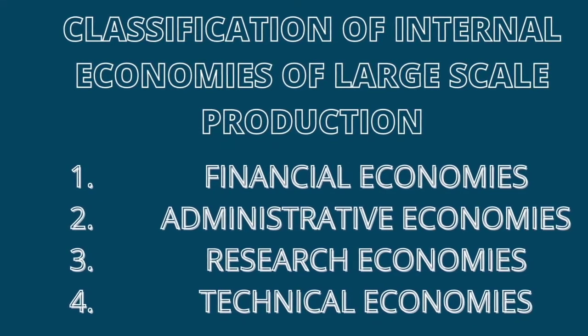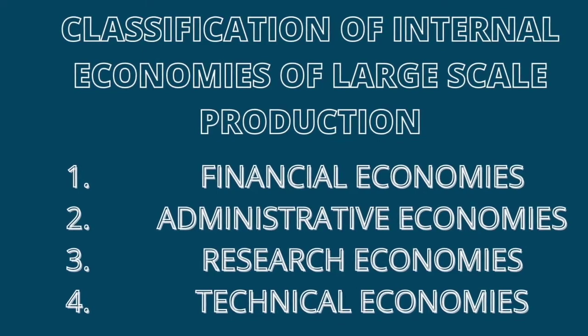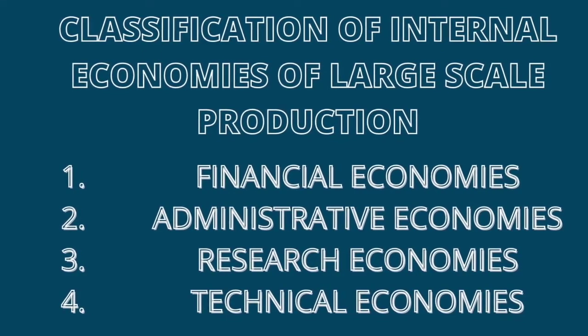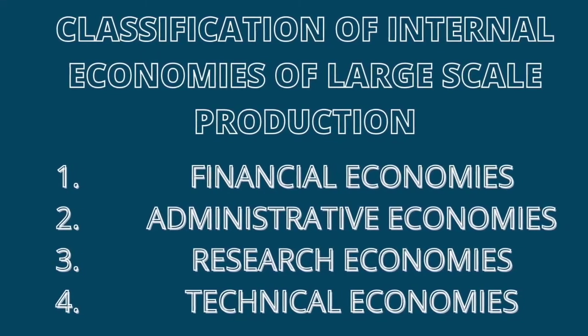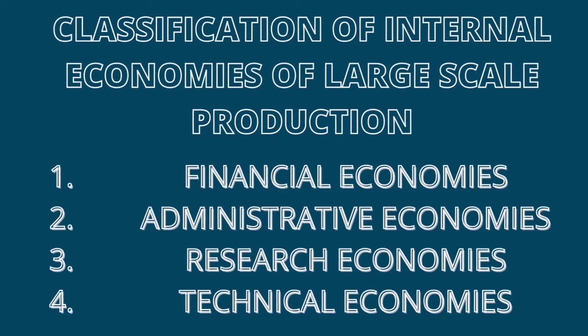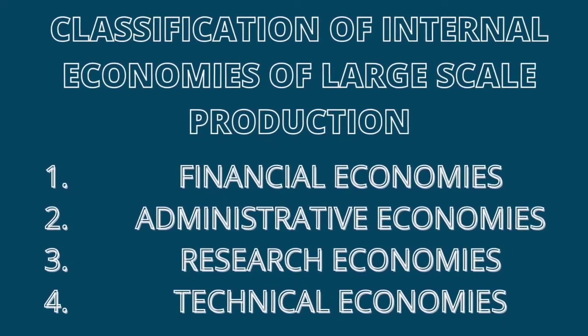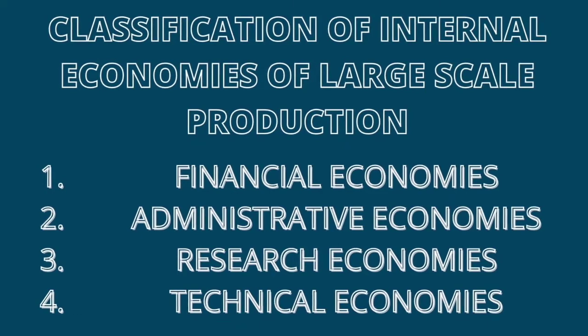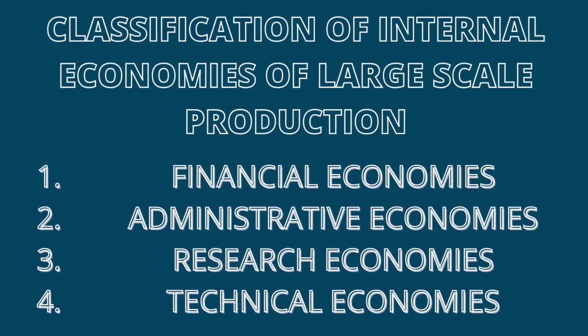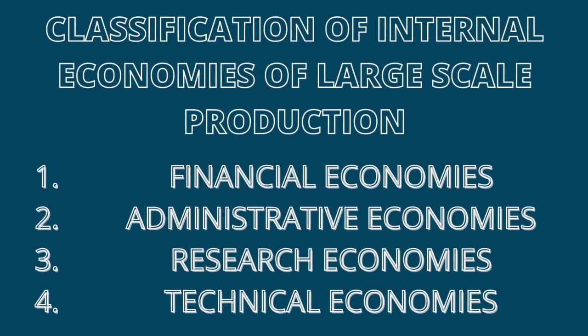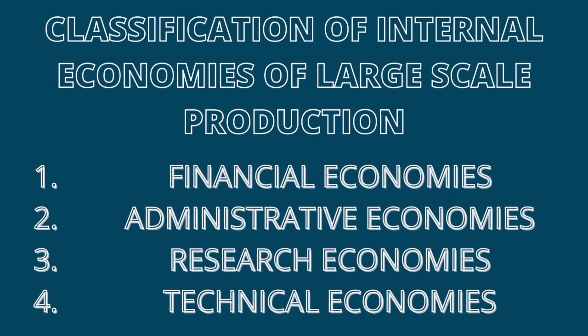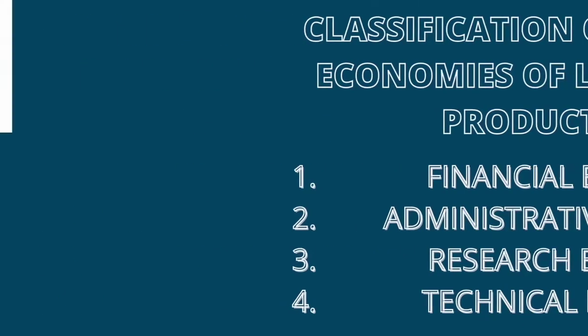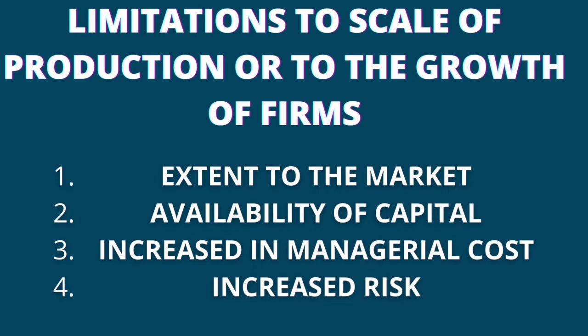A large firm, as a result of its size and strong financial base, is able to carry out research work. 4. Technical economies. This is the application of modern machines and the employment of technical experts to handle these machines for positive results.